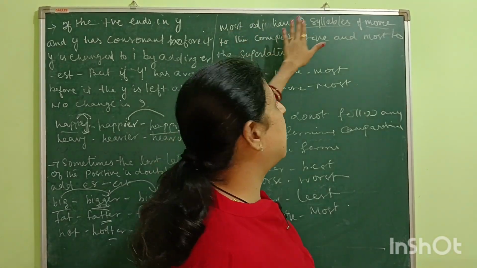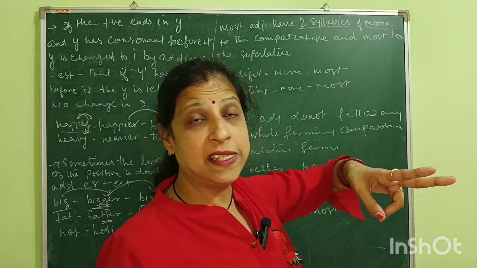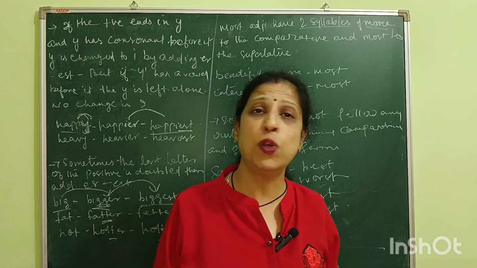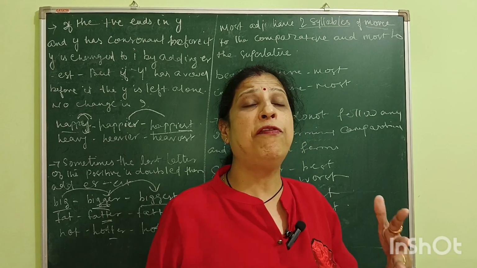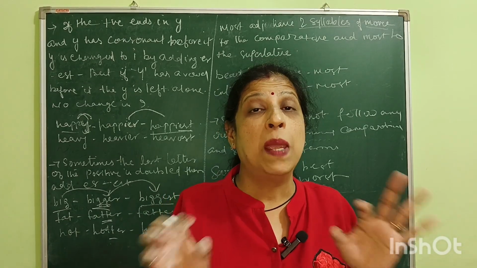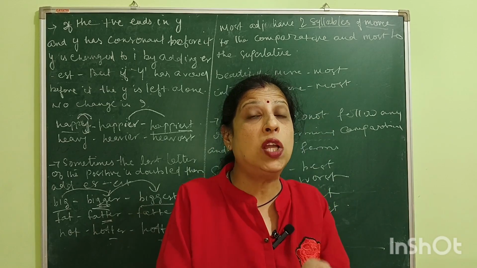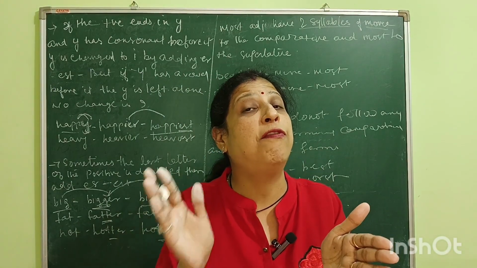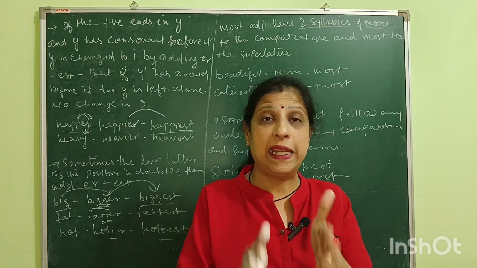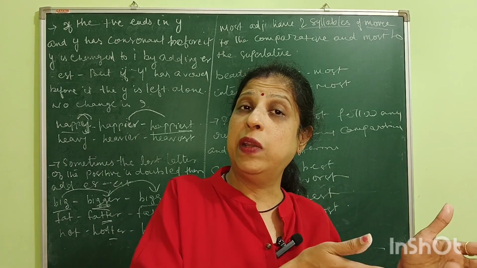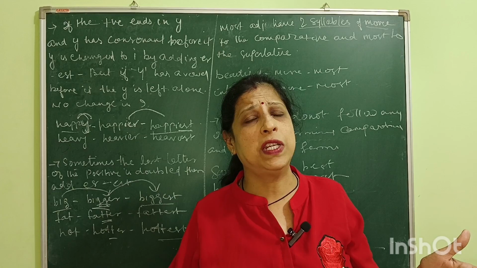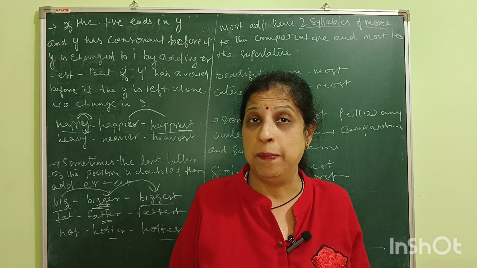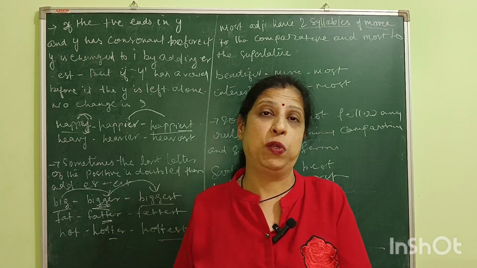Now, most adjectives have two syllables. In that case, we will use more in the case of the comparative and most in the case of the superlative, right? For example, if we are saying beautiful, it has got two syllables, beautiful. In that case, the comparative degree will be more beautiful and the superlative degree of beautiful will be most beautiful. She is the most beautiful of all. Okay, more beautiful, most beautiful.